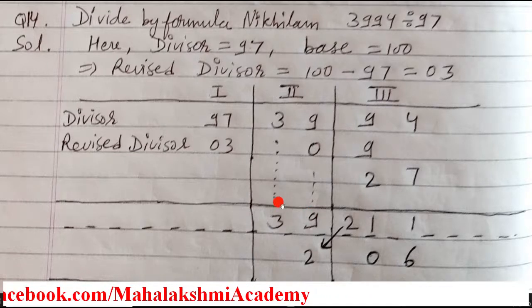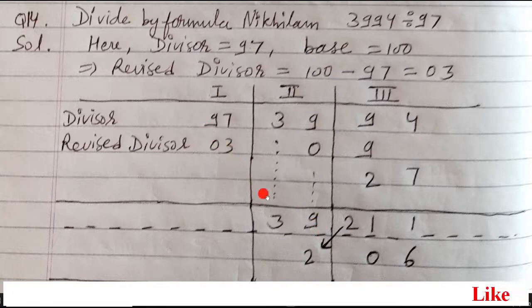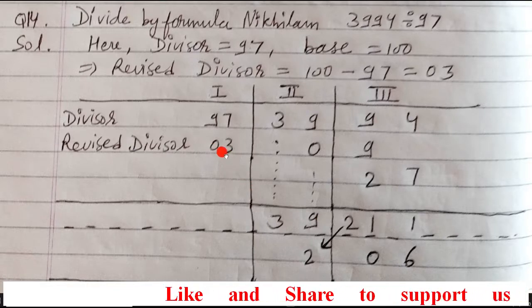So now you have to multiply 03 by 9. When we multiply 03 by 9, the answer will come 27, because 9 3s are 27. So 7 here, then 2 carry, then 9 zeros are 0 plus 2 is 2. So we have not ignored this 2. We multiplied 03 by 9 properly, and because of carry and addition, answer came as 27.